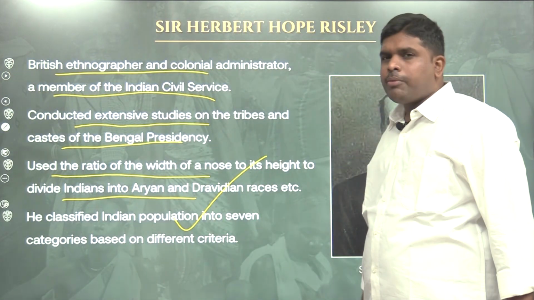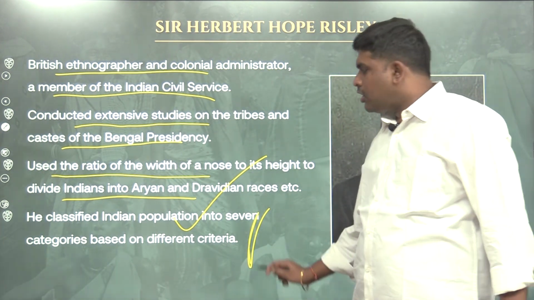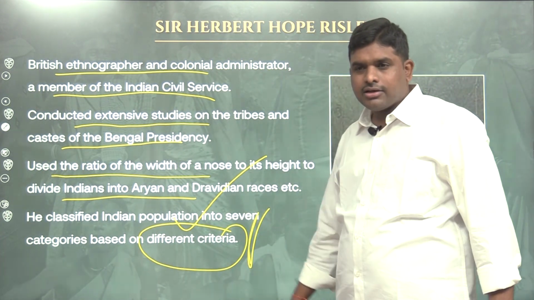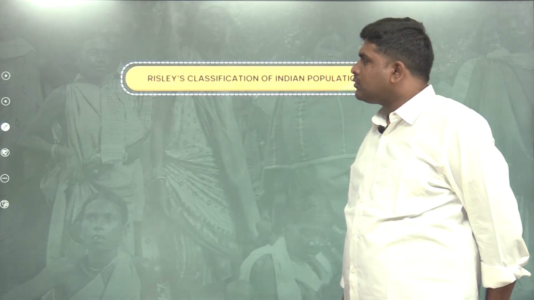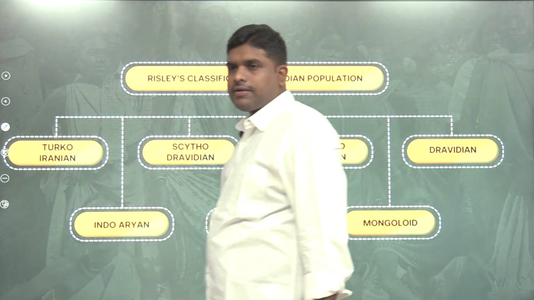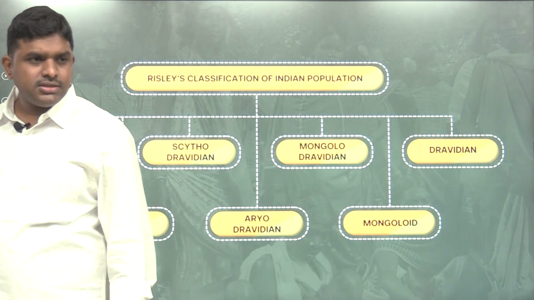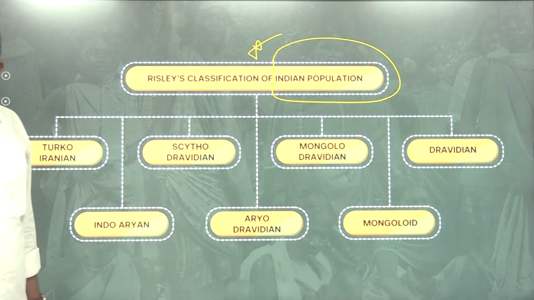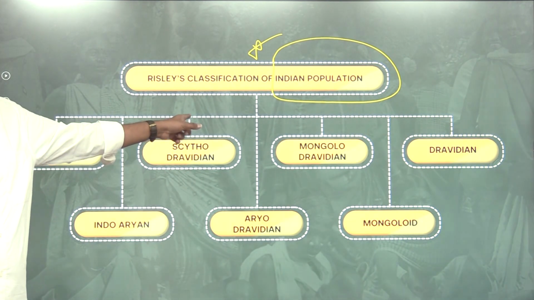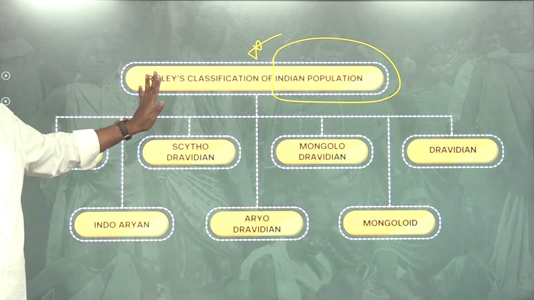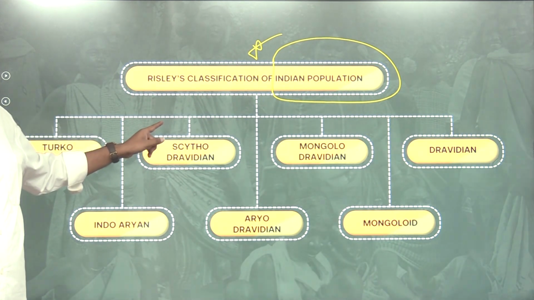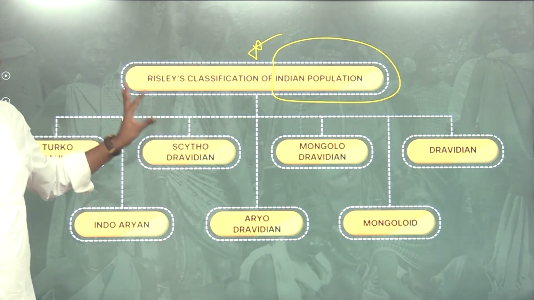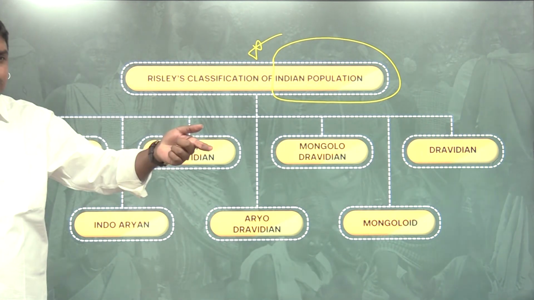He classified the Indian population into 7 categories based on different criteria. These are the 7 categories. He categorized not tribes, but the complete Indian population. The syllabus is tribal population, but first I will go into India, then I will go into tribes.